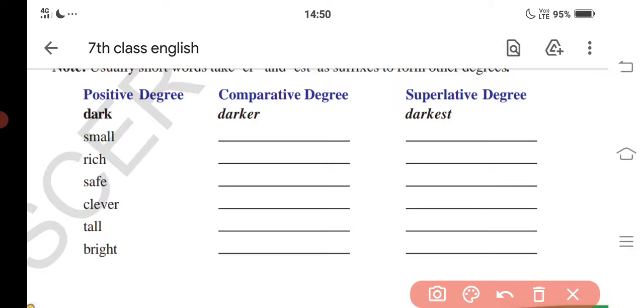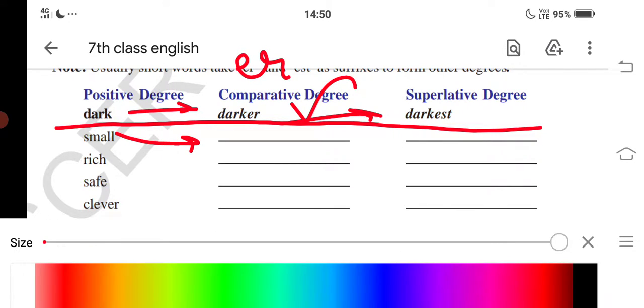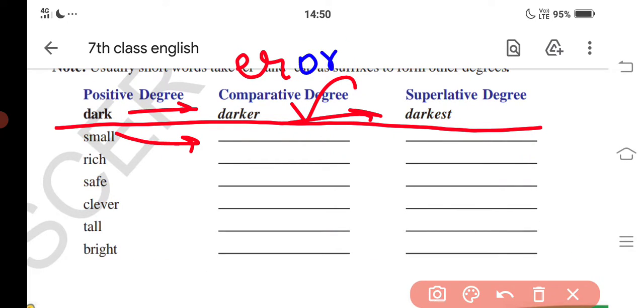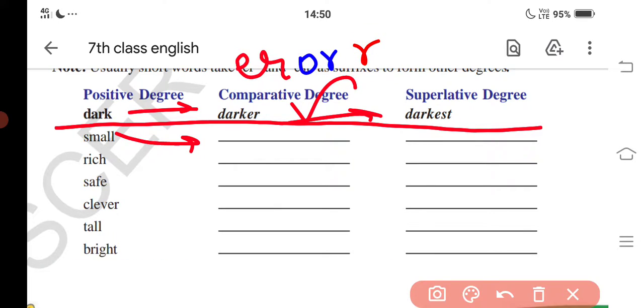First, for the word dark, they gave dark, darker, darkest. Now for small, I said that for the comparative degree they will be adding ER or R. So for small, the comparative degree is smaller.